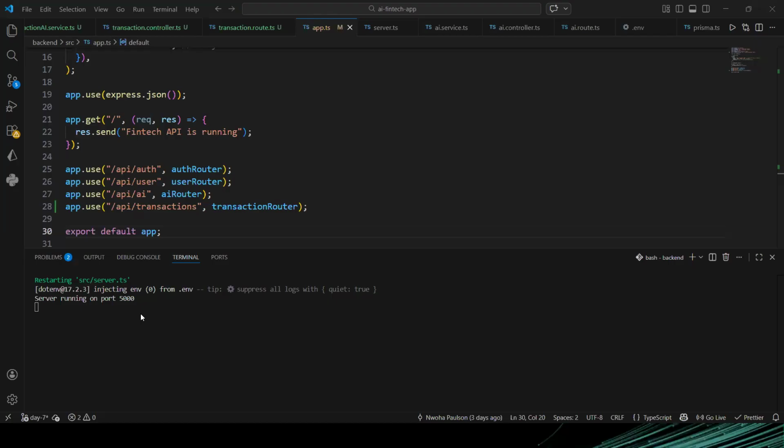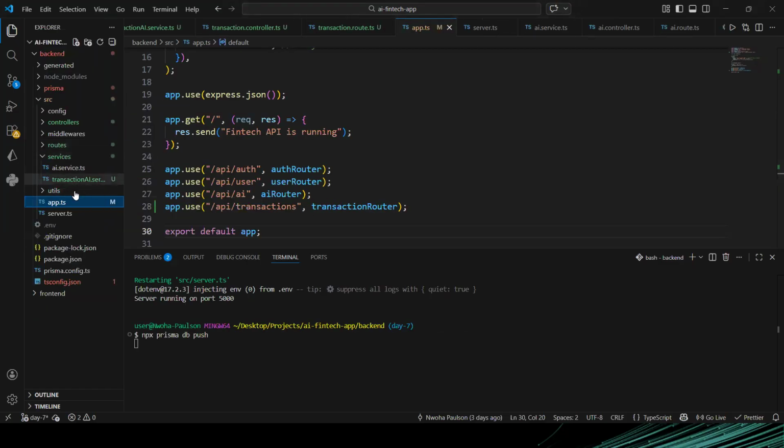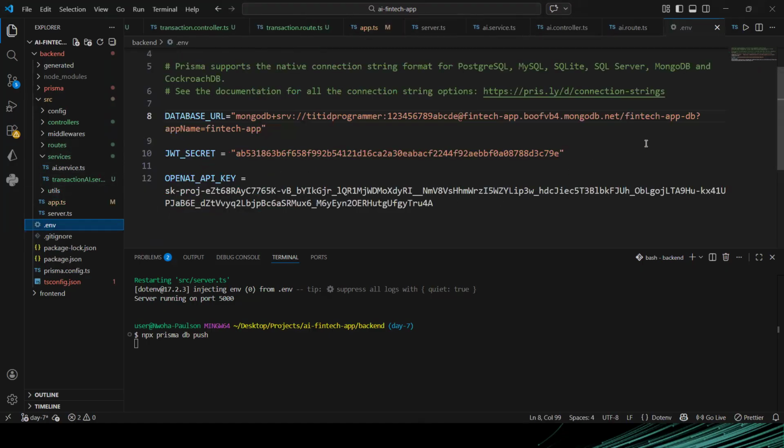I am going to stop my server. Then I'm going to run npx prisma db push. All right, I will hit enter because I changed, if I go to my env, I changed my database. Yes, I changed my database from FinApp DB to Fintech App DB.